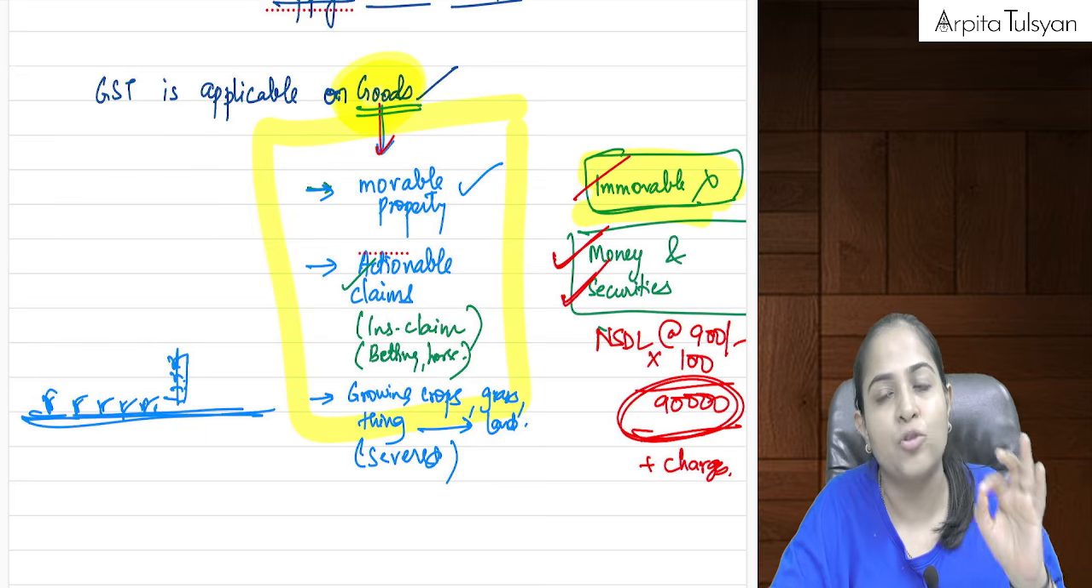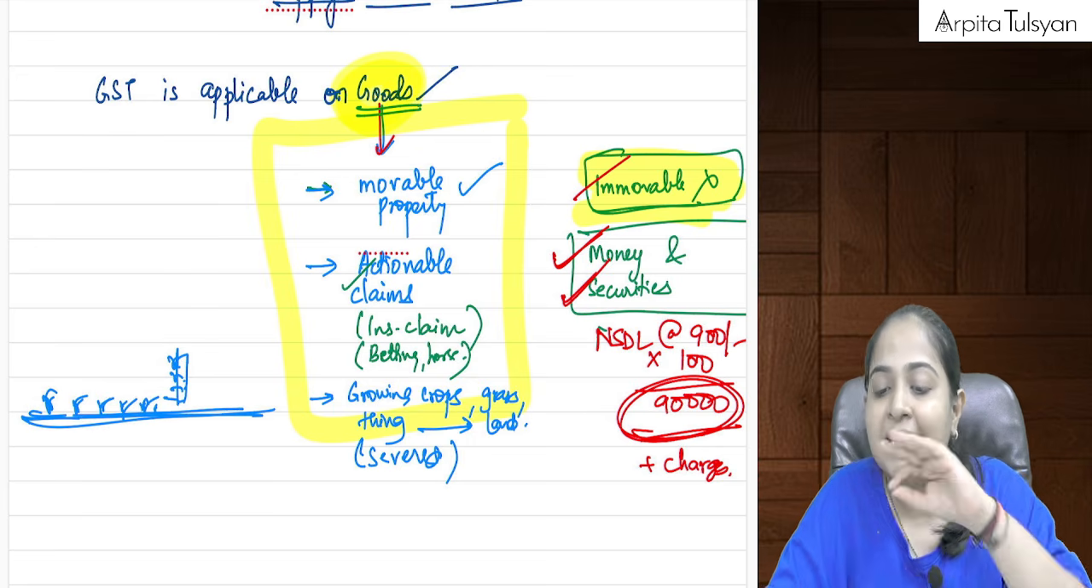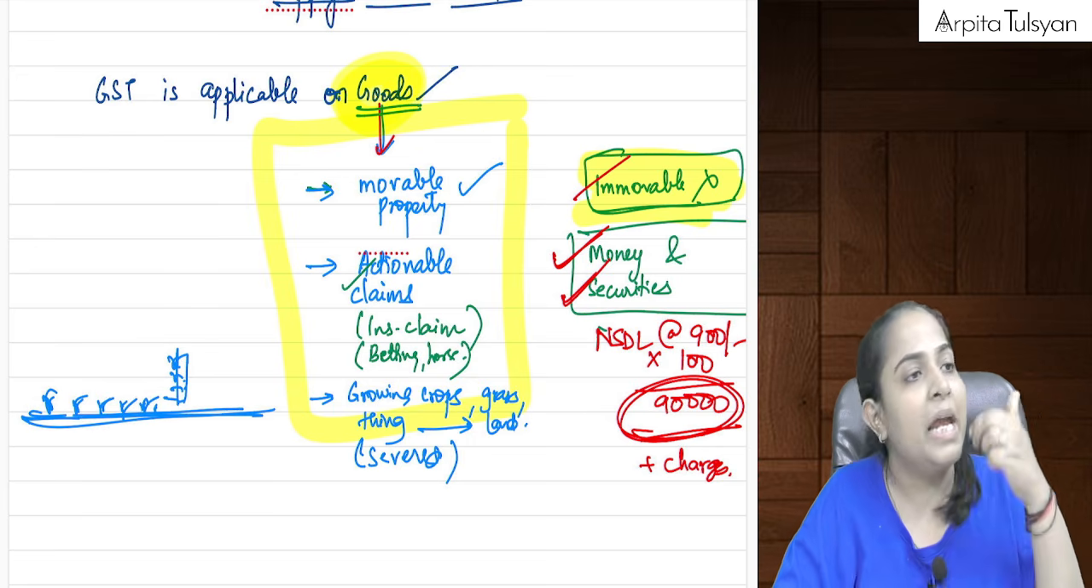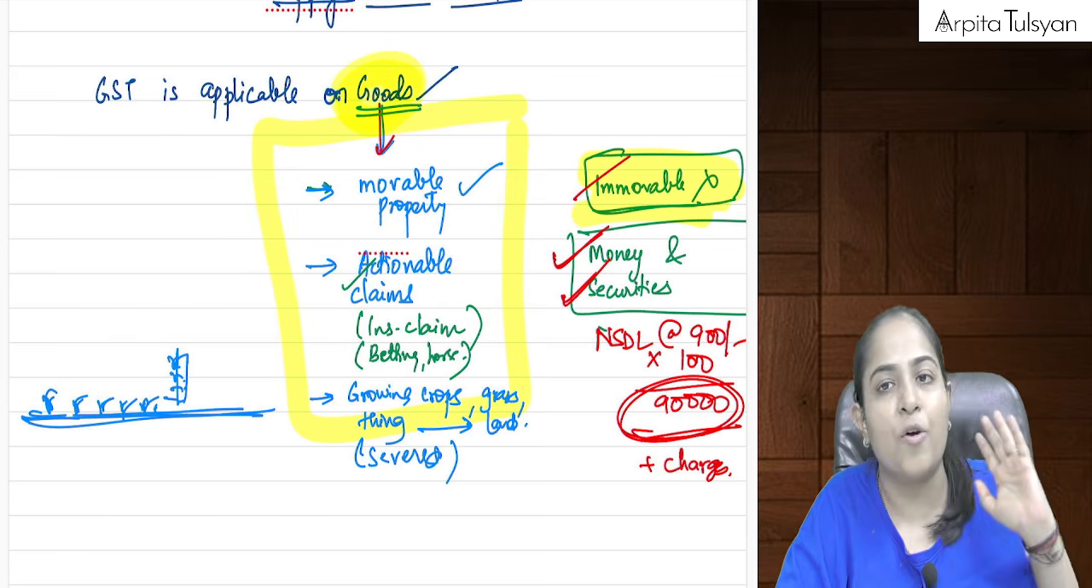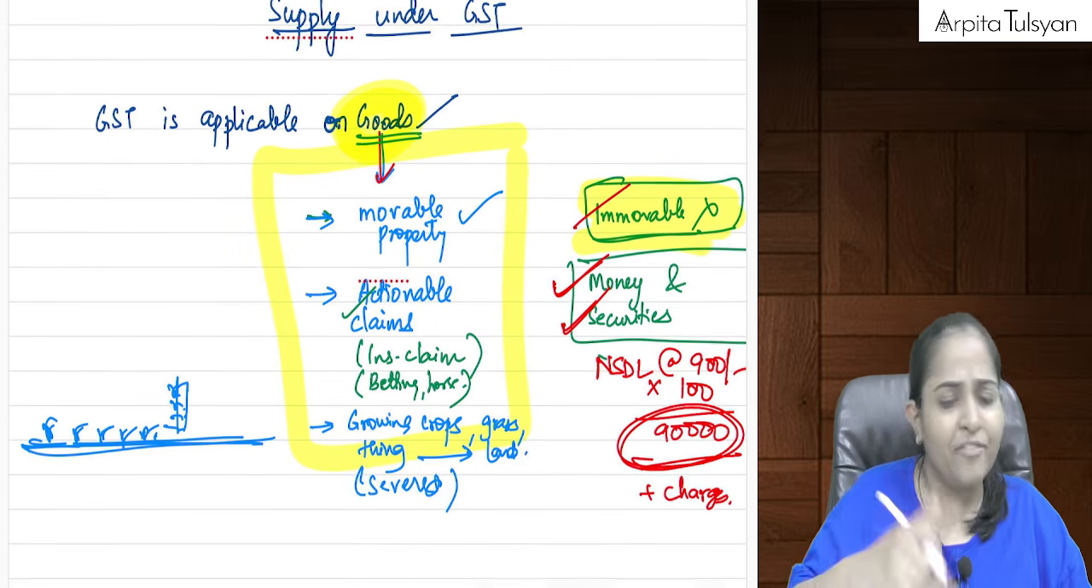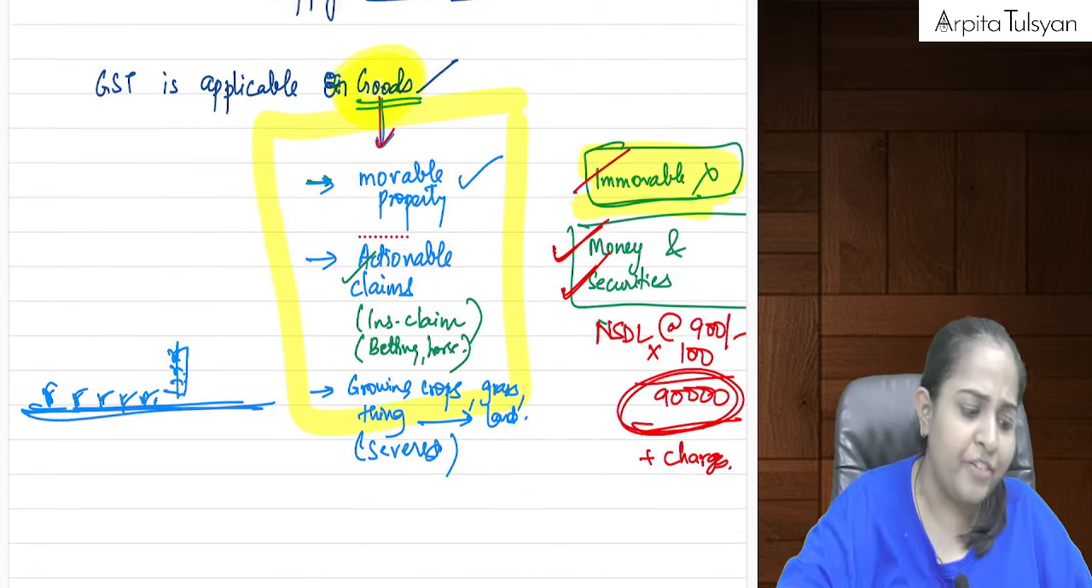So goods include all types of movable property, actionable claims, growing crops, grass or anything which is attached to the land and which is going to be severed either before the supply or under a contract of supply, that will be considered as goods. Immovable property is excluded, money and securities is totally excluded. Manageable till here? Yes, we will do more interpretations as and when we go ahead.